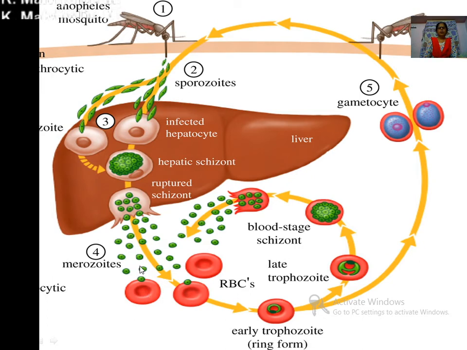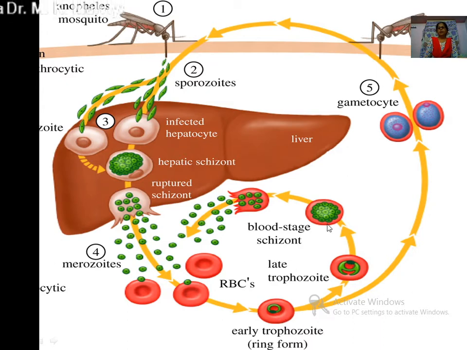What happens in this? The parasite attacks a new RBC, and it is the feeding stage. Now it absorbs the protein part present in the hemoglobin, and the globin is utilized by the parasite, and the heme part, which is a pigment, is converted into a poisonous hematozoin pigment. Firstly, it attacks the RBC, and then a food vacuole appears inside the parasite. It looks like a finger ring, so it is known as the signet ring structure.